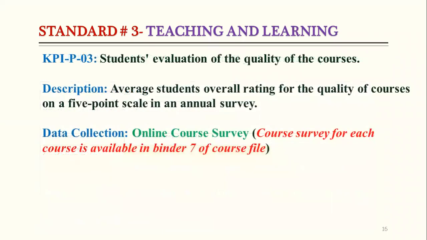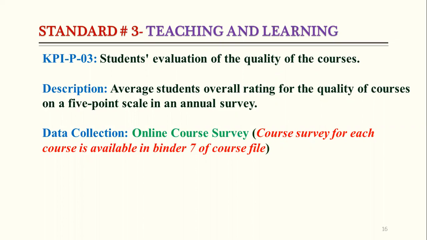So KPI number 3 discusses the student evaluation of the quality of the courses. This is talking about the quality of courses, so it is not discussing only the final year students. This can be any student. The description is the average students' overall rating of the quality of courses on a 5-point scale in an annual survey.